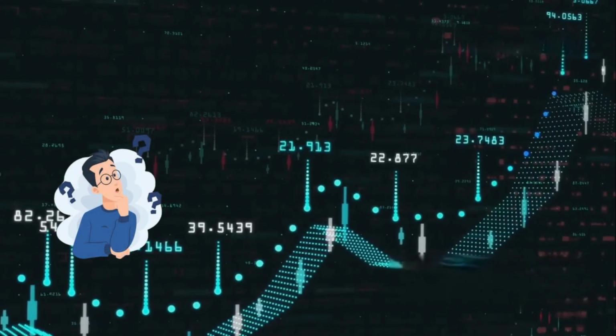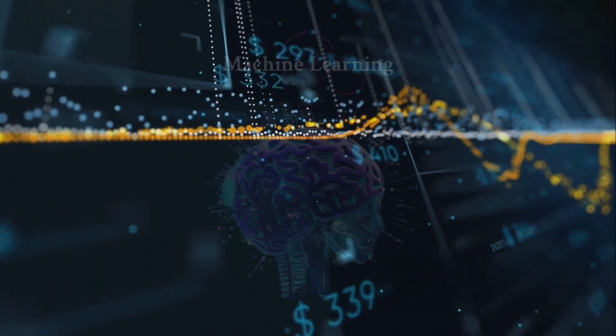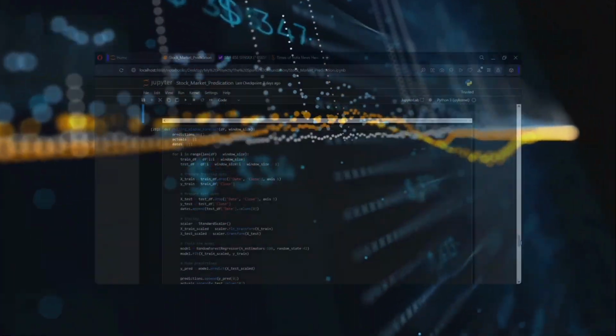Have you ever wondered how some investors seem to predict the stock market like magic? What if we could harness the power of machine learning to do just that?